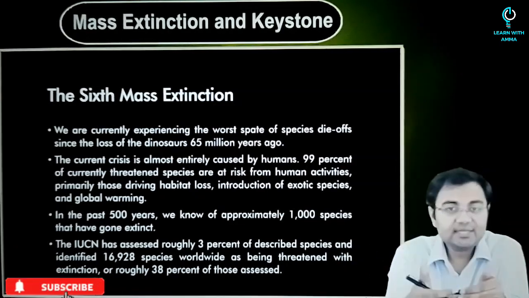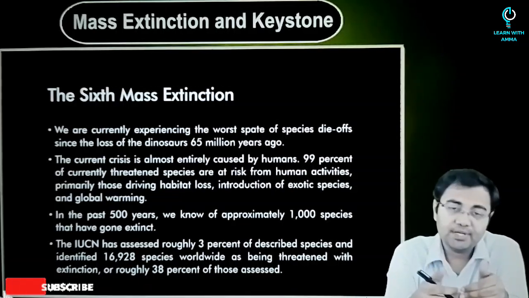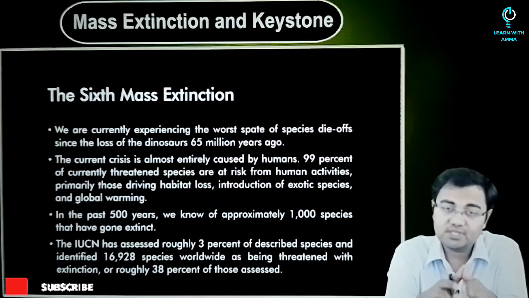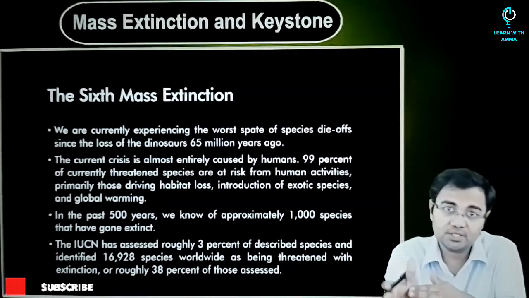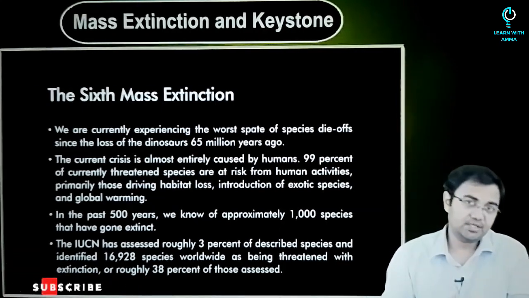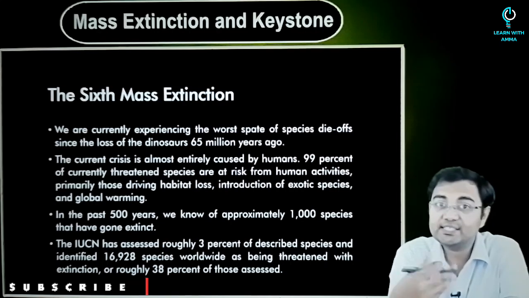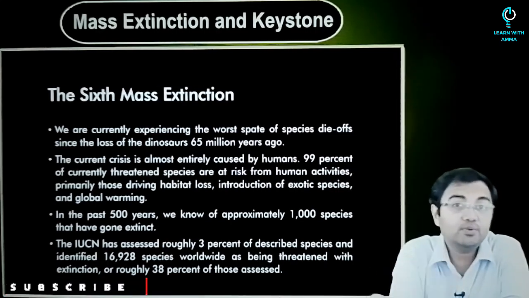But the thing that we are looking at today, the sixth mass extinction as we call it, is something which is human induced. It is anthropogenic in nature. Why? Because this is something that has happened because of our actions. This is something that has happened because of the way we have been trying to modify and change the environment, how we have been playing with nature.